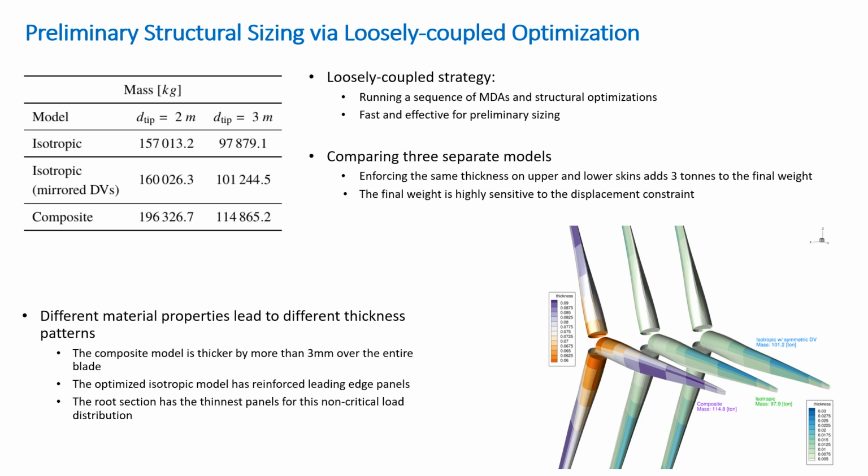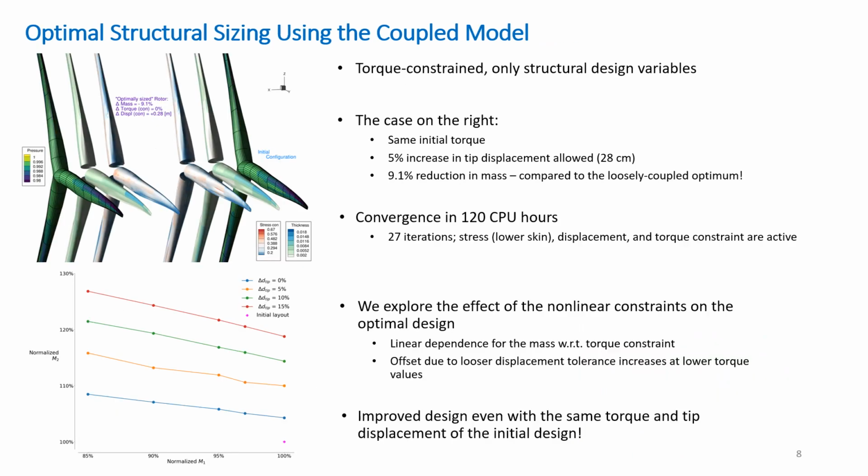In future works, we will focus on the composite model more specifically and add more design variables such as ply angles in the formulations. We use the results of these loosely coupled optimizations as a starting point for a structural sizing of the rotor using the coupled aerostructural model. For this set of results, we only use structural design variables and enforce a torque constraint.